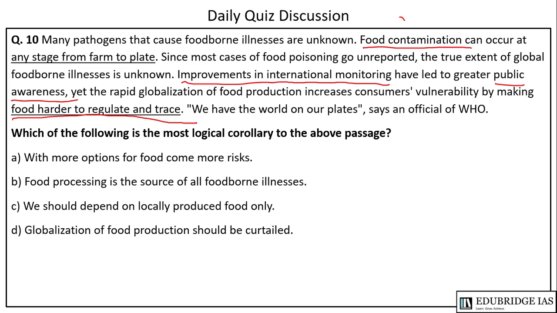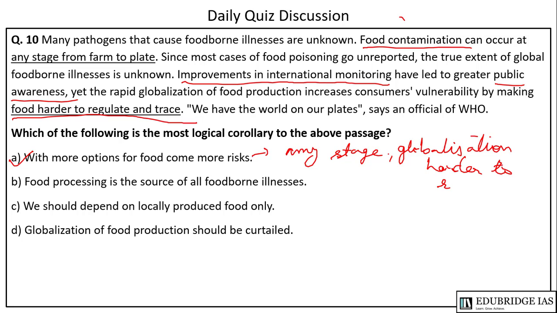So which of the following is the most logical corollary of the above passage? So A is the answer in this case, because with more options for food comes more risk, because contamination can occur at any stage, and because of globalization it is harder to regulate.